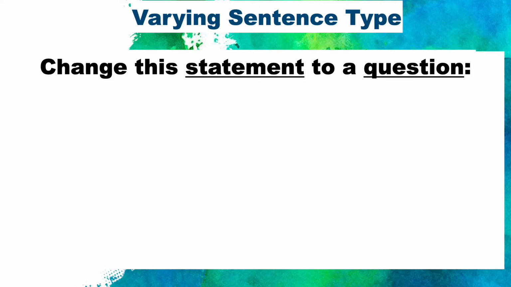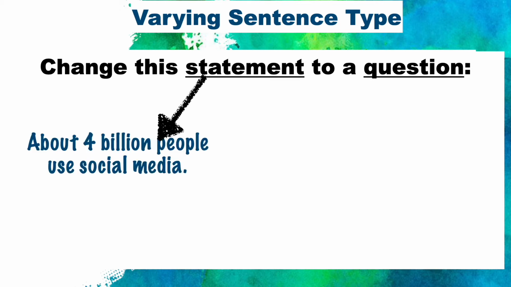Okay, so we are going to practice varying our sentence type. So we define the word vary and we know it means to change. So we're going to change some sentences. So for example, we want to change the statement to a question. Okay, so this statement says about 4 billion people use social media. We want to turn it into a question. And so if we remember questions end with a question mark, and they usually start with a question word.